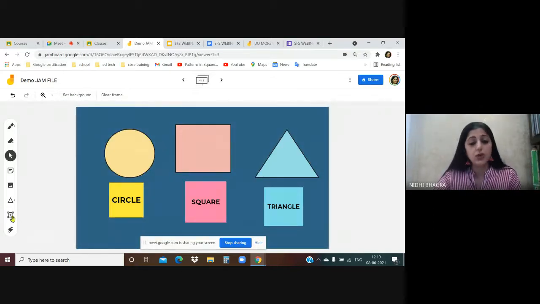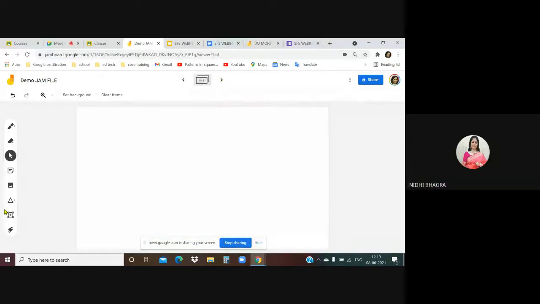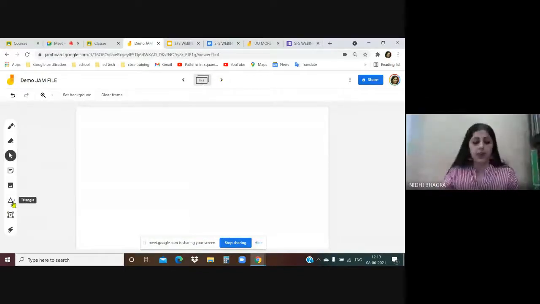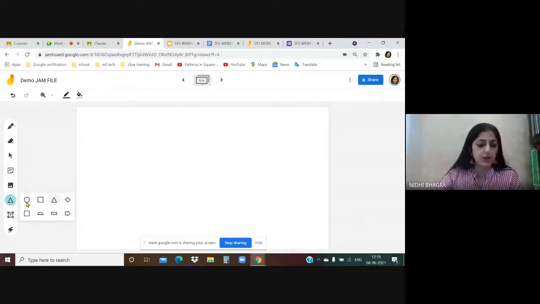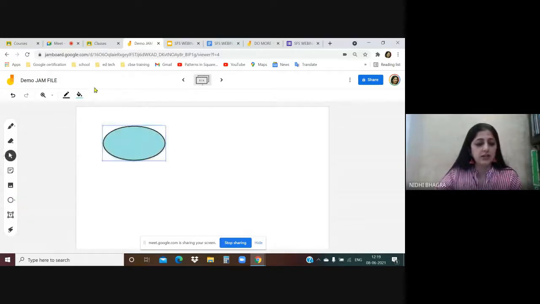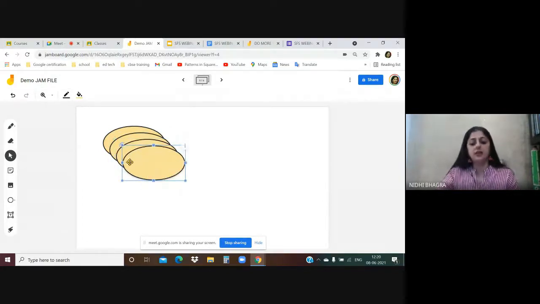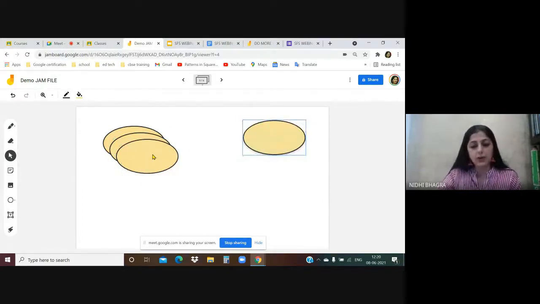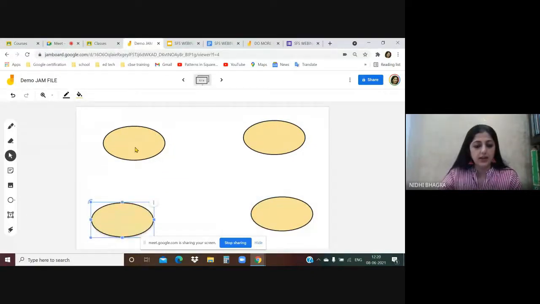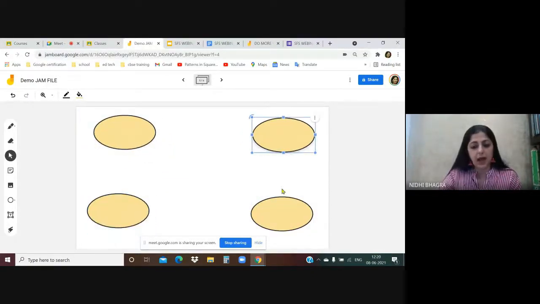Now this tool can be used in higher classes also to create mind maps and graphic organizers, like in science when you're teaching cause and effect, or any mind map in any subject. For example, I'll very quickly show you. Let's say this is the shape, and I can create a copy of this shape just by right click, duplicate. This is how you can create a mind map in the class.